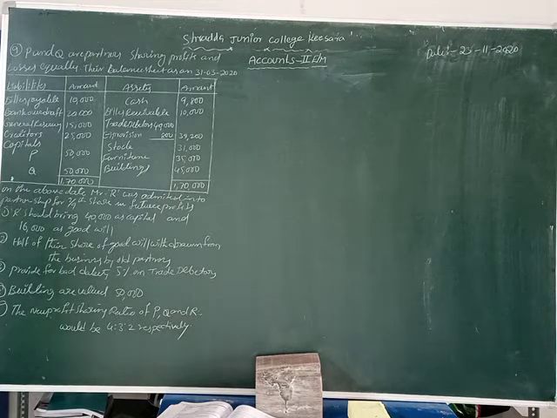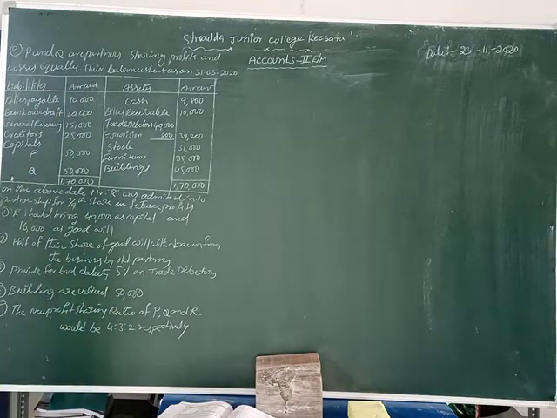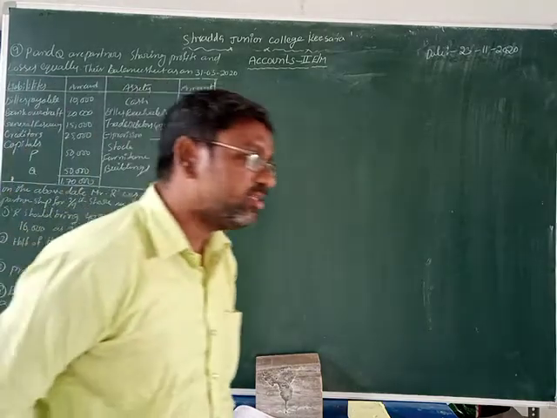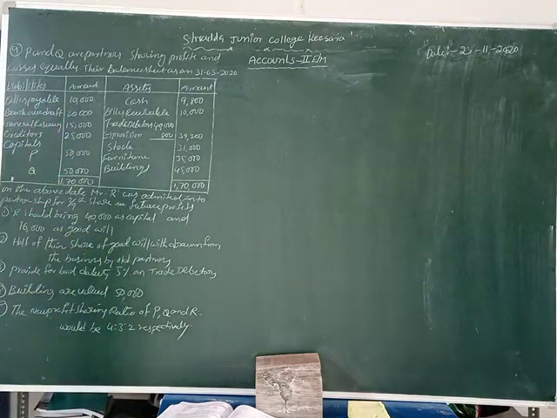Now, provide for bad debts 5% on trade debtors. Buildings are valued at 50,000 rupees. And the new profit sharing ratio of P, Q and R would be 4:3:2. It's the new ratio, and the old ratio is equal. So how can we distribute that goodwill? We distribute the goodwill in the sacrificing ratio, isn't it?